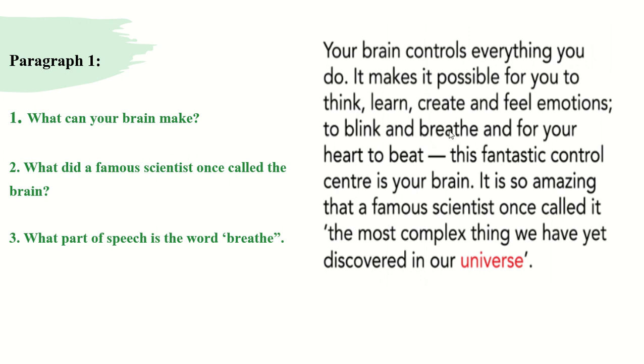So this is a verb. So the part of speech here is a verb. The word breathe is a verb because it followed the word to. It followed the word to: to blink and breathe. Here we have 2 verbs that followed the word to, which is an infinitive verb. Now let's move on to the next paragraph.